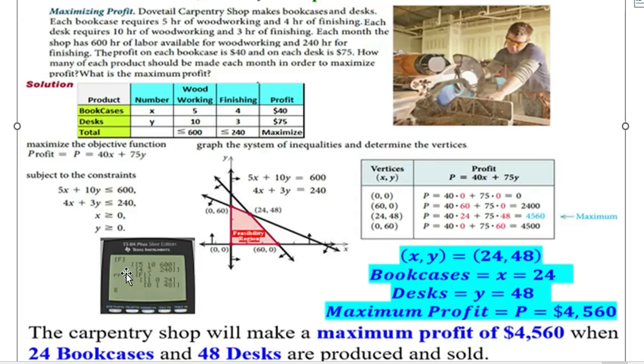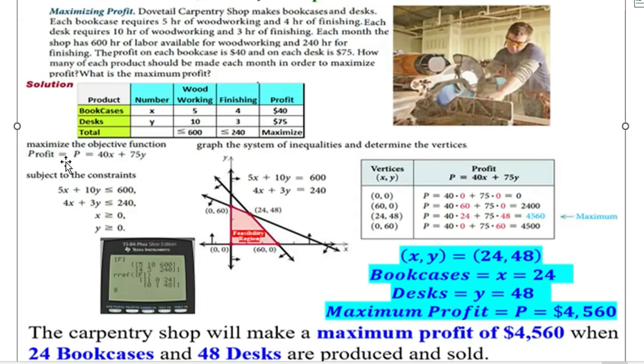Create a matrix called F, and that matrix for x is 5, 4, for y is 10, 3, then augmented with 600, 240. Then do rref of F, and the result is 1, 0, 0, 1, and the result is 24, 48. That is, this corner is 24, 48.